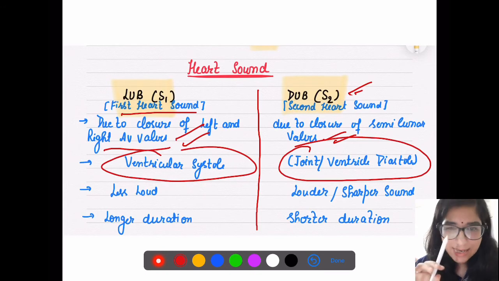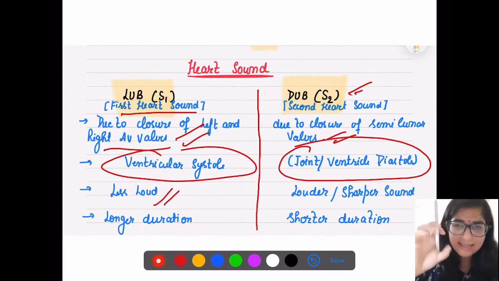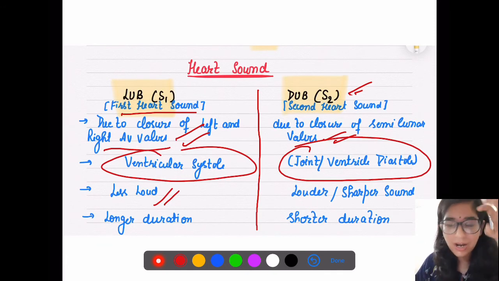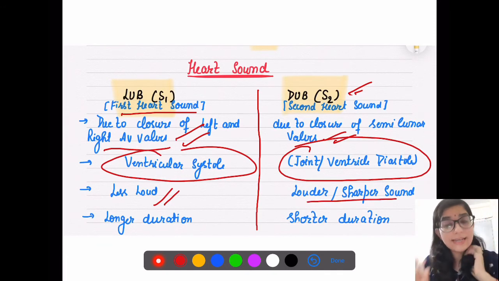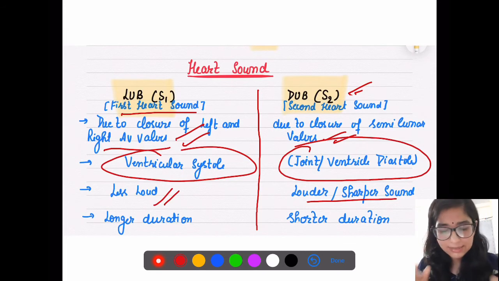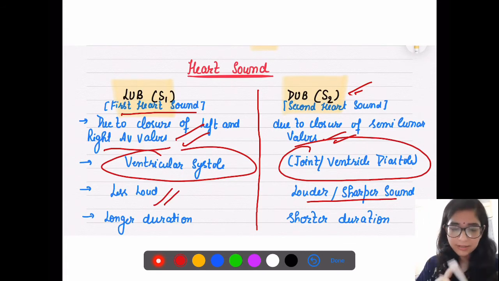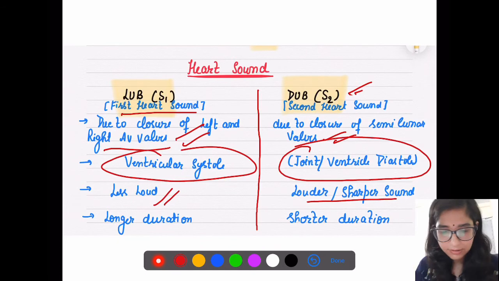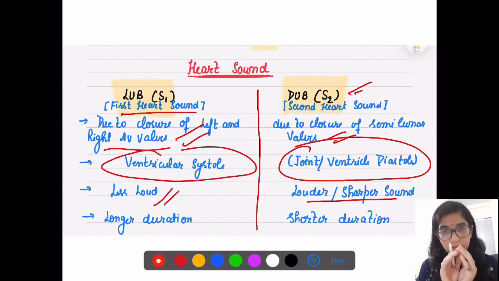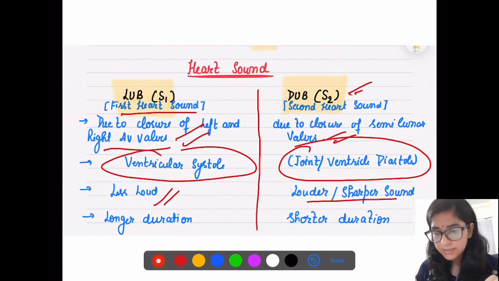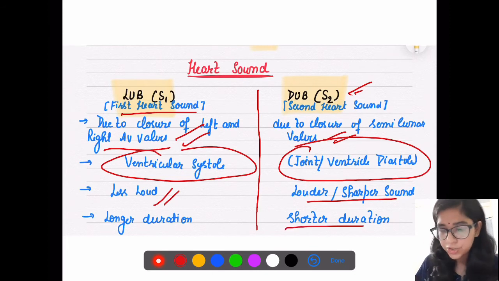Lub is a little less loud, and dub produces a very sharp, louder sound. The second heart sound is a little louder as compared to lub. And lub is for a slightly longer duration, and dub is for a shorter duration.